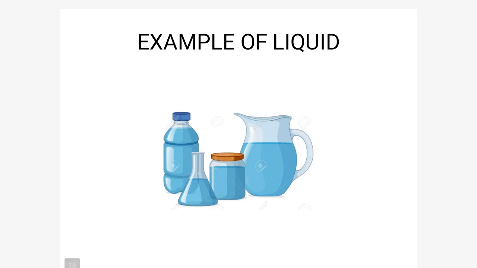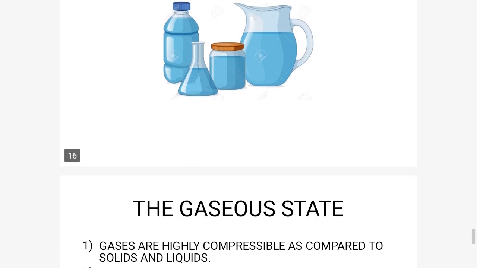Here you can see that when water is kept in a bottle, it gains the shape of the bottle. When it is kept in the mug, it gains the shape of the mug. So it has different shapes but a fixed volume.